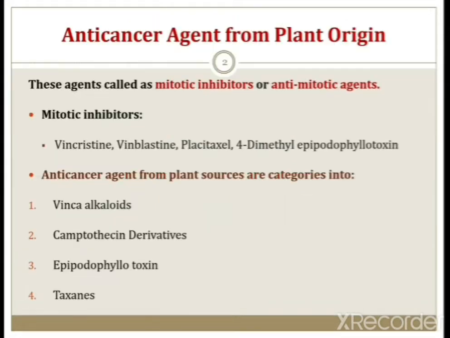So these are anti-cancer agents which are isolated from plant origin. These agents are also called mitotic inhibitors or anti-mitotic agents.